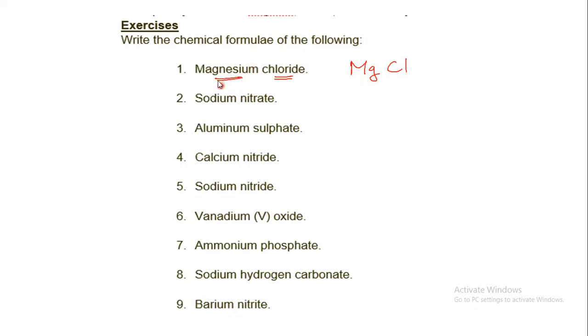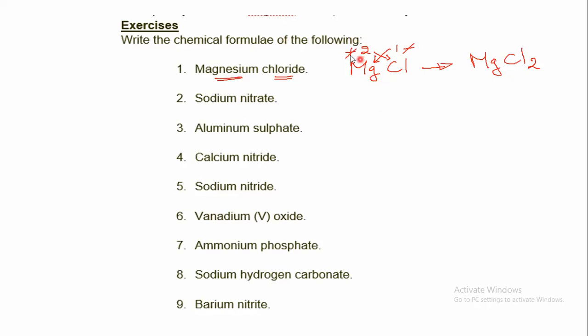And then we are going to see the charge on each element, on each atom, or on each ion. Of course, as I told you, we are going to study during our course how to know the charge on each ion. We will see that magnesium has a valency of 2, or a charge of +2, and the chloride has a -1, but we do not mind the positive and negative charge. And then we are going to flip the numbers of each ion with the other. And in that way, we write magnesium chloride MgCl2.